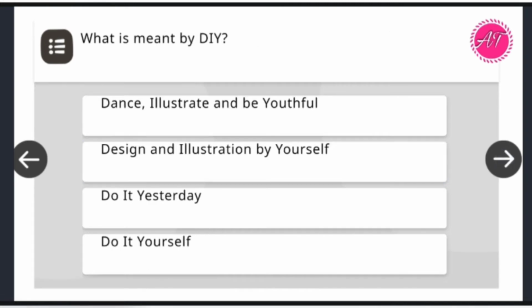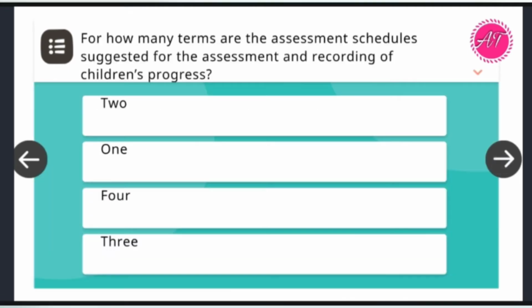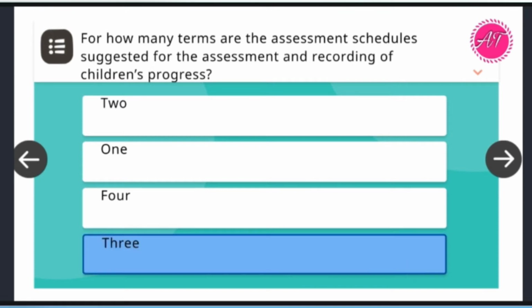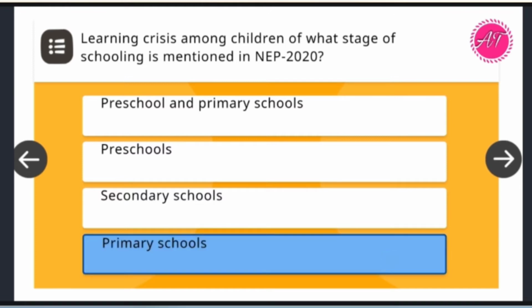Next quiz. What is meant by DIY? So it will be do it yourself, option number 4. Next, for how many terms is the assessment schedule suggested for assessment and recording of children's progress? So the answer will be 3. You can click on option 3. Learning crisis among children of what stage of schooling is mentioned in NEP 2020? So the answer is primary schools.